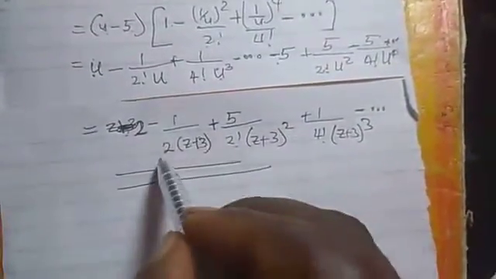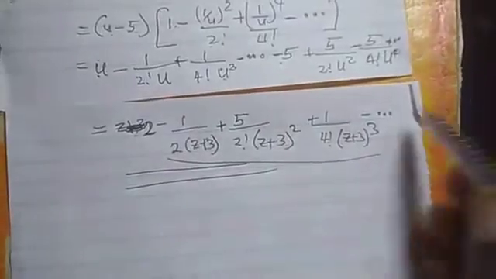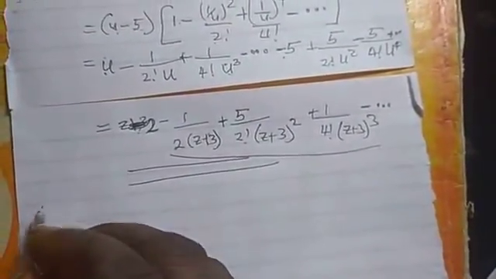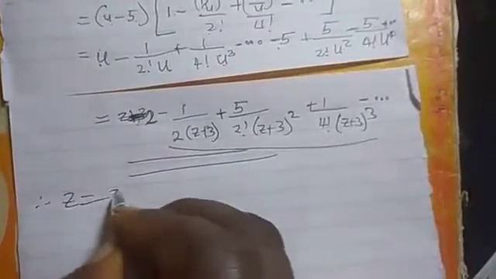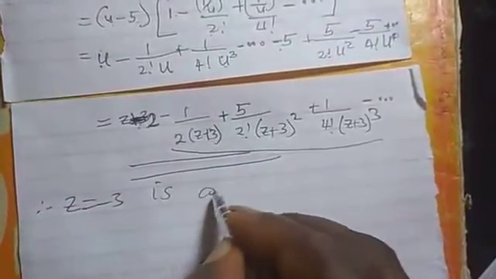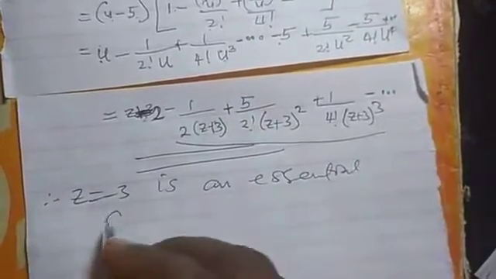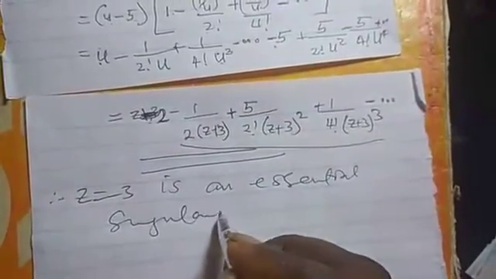You will now see that this part continues to infinity. In that case, we can say that z equal to minus 3 is an essential singularity. It's an essential singularity. So meet me in my next video to continue the examples on Laurent series expansion.